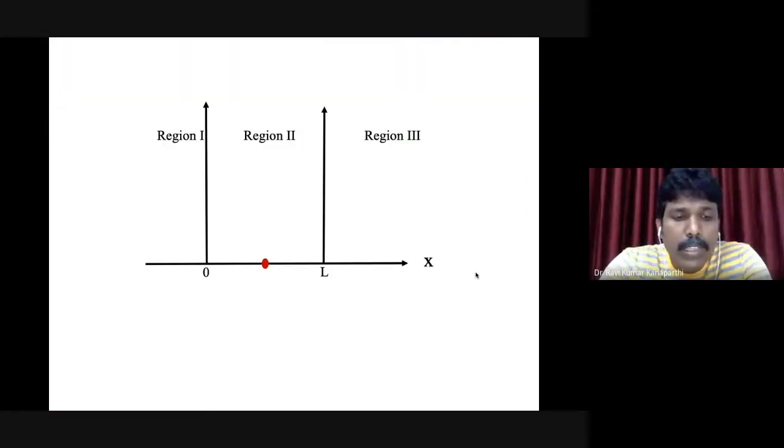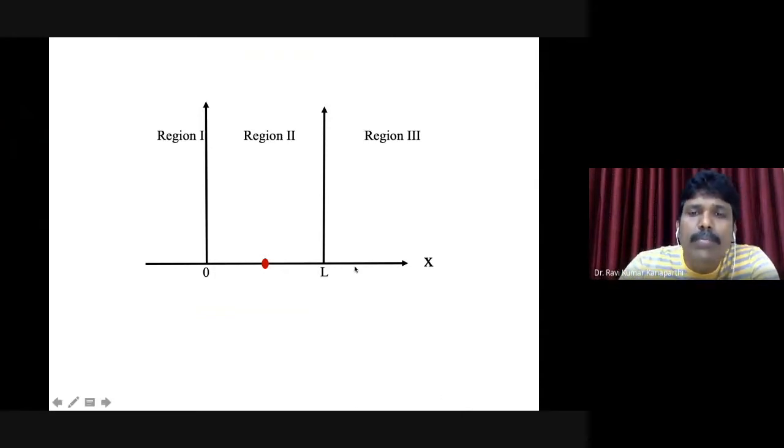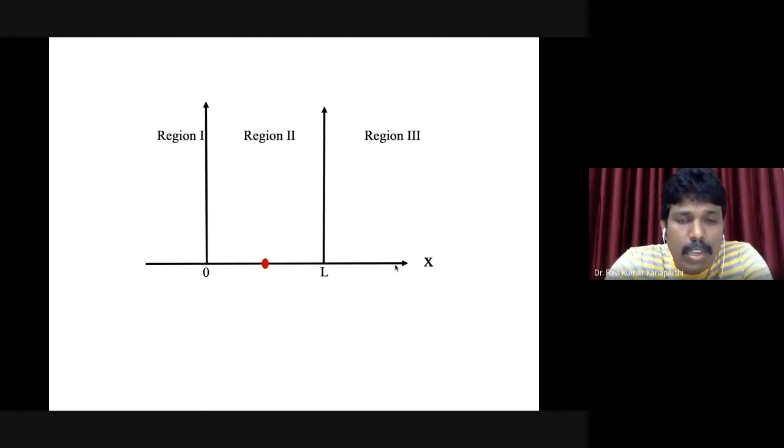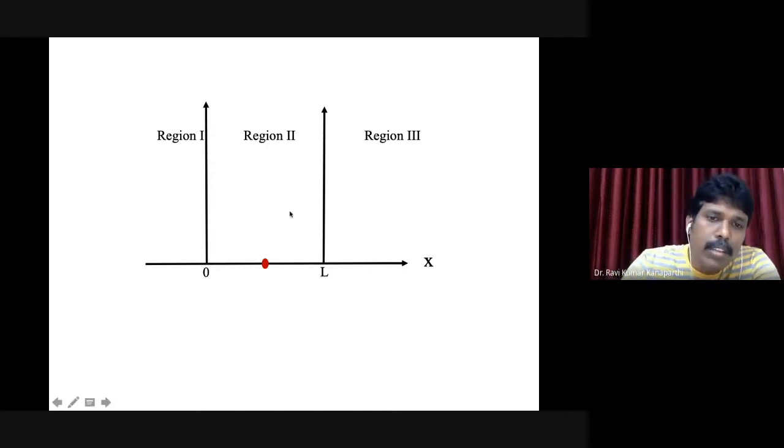So let me define what is a particle in one-dimensional box. Let us suppose a particle is moving along a particular direction. And the first and foremost restriction is that I will not allow this particle to move any distance along the x direction. Therefore I have put two boundaries. One is x equal to 0, the other boundary is x equal to L.